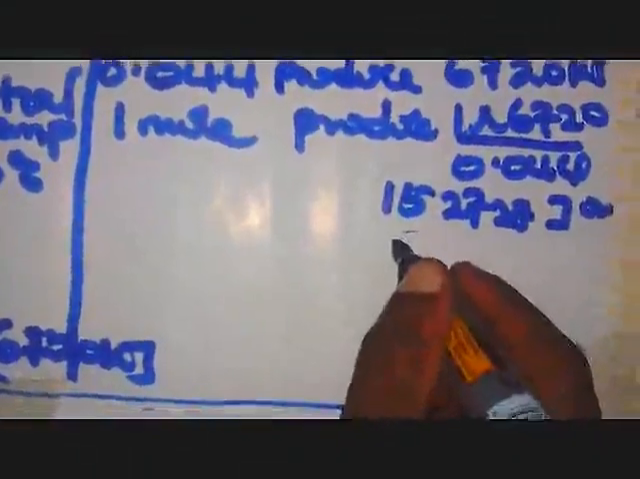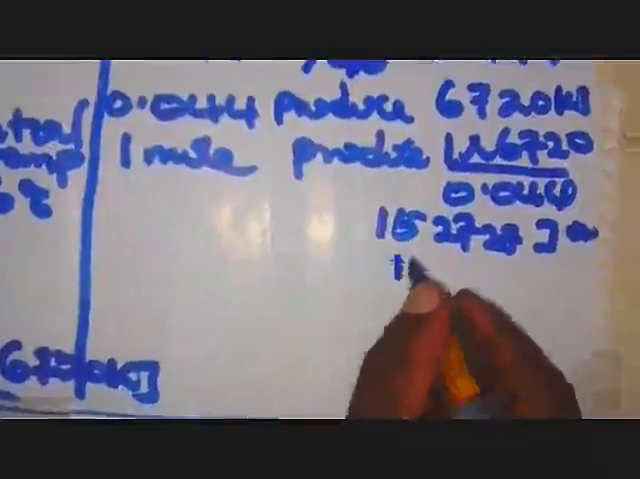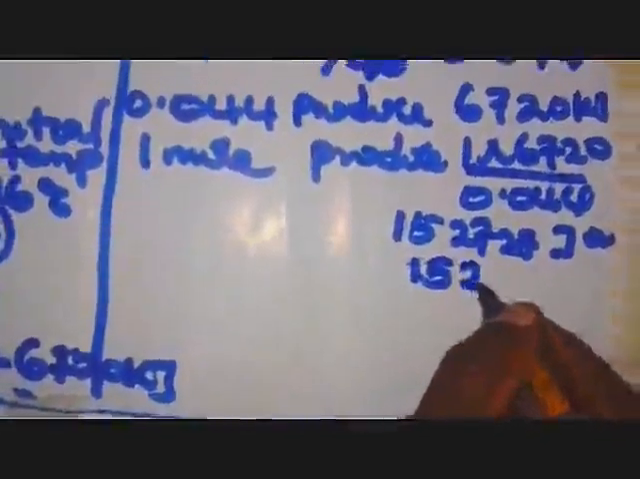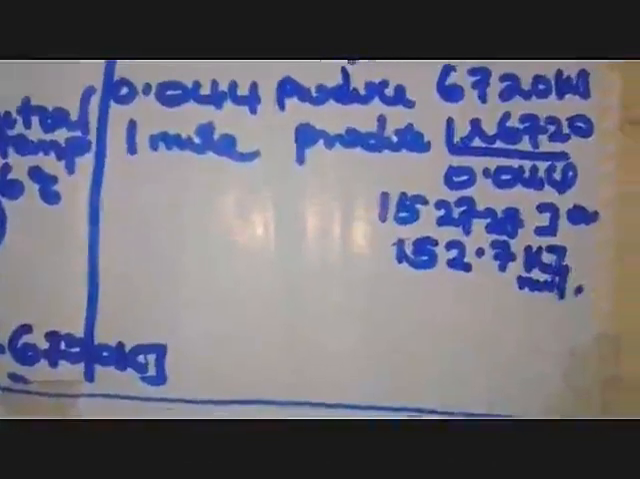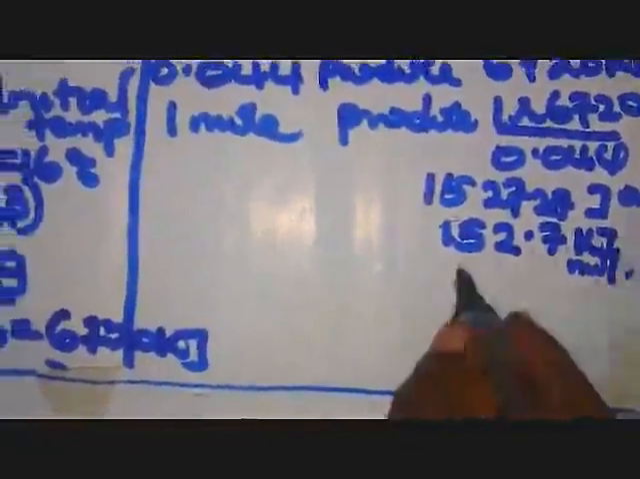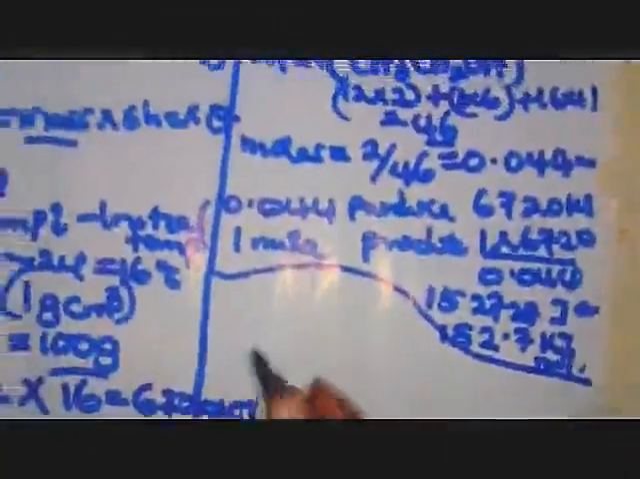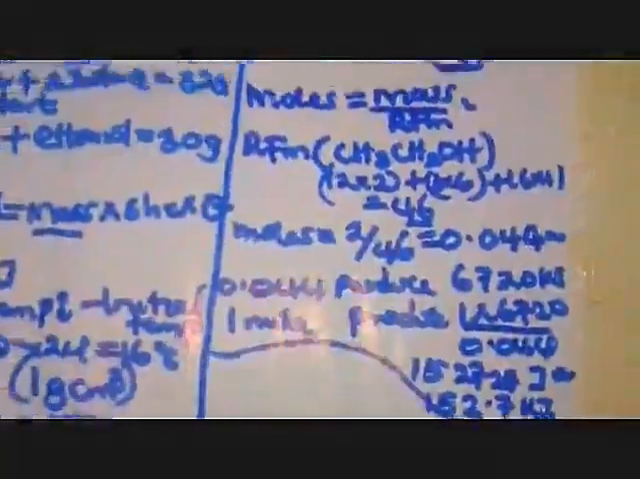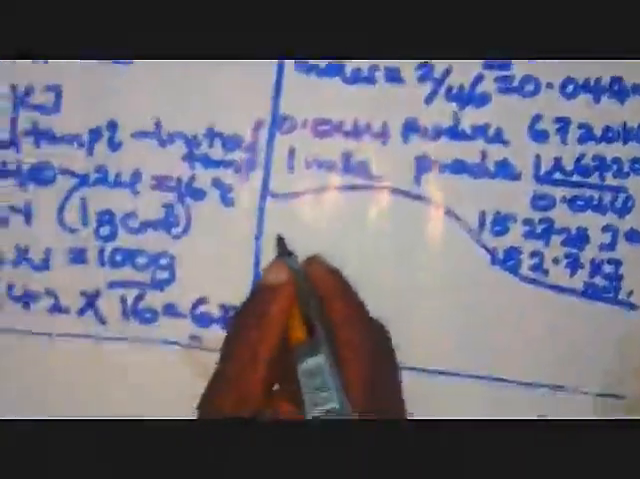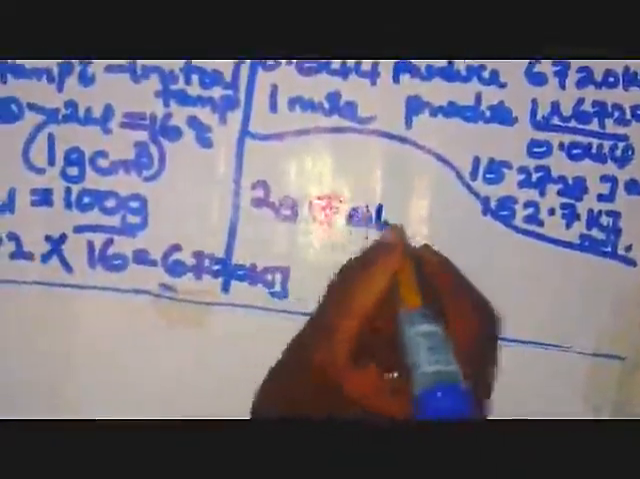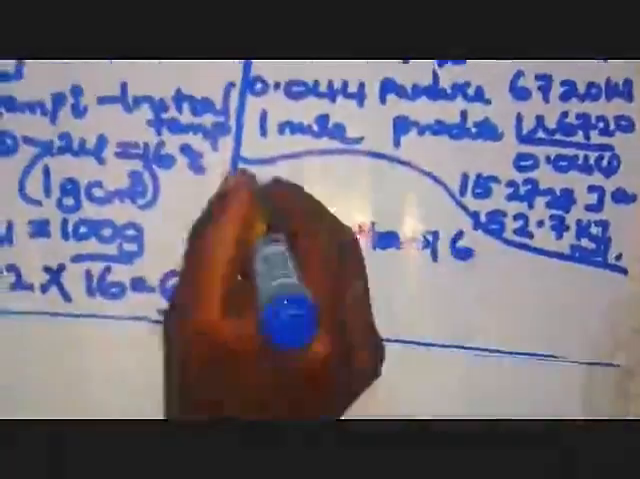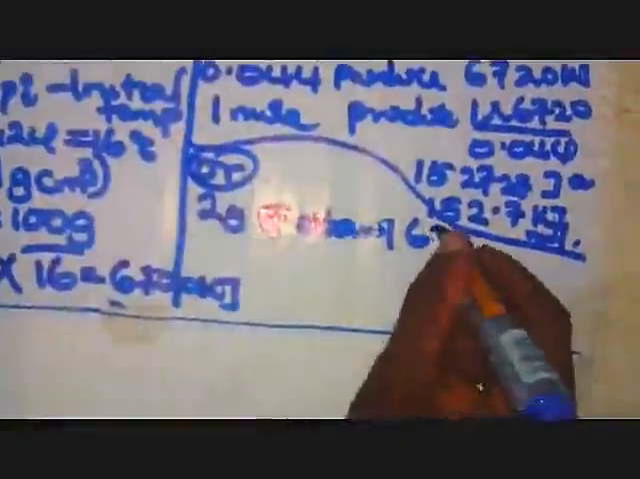So if you want kilojoules, divide by 1,000, and it's giving us 152.7 kilojoules per mole. Now, if this one is hard for you, you can also pass via the other direct method of first principle. Let me simplify by saying, you get the 46, and you say the 2 grams of ethanol produces the heat which we got, that is the 6720.